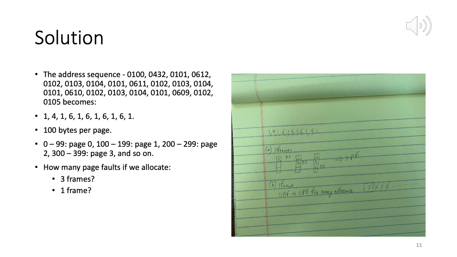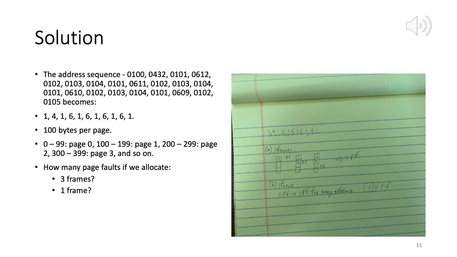So if it's in an array, memory addresses 0 to 99 correspond to page 0. Memory addresses 100 to 199 correspond to page 1. Memory addresses 200 to 299 correspond to page 2. Memory addresses 300 to 399 correspond to page 3. So 609 corresponds to page 6.